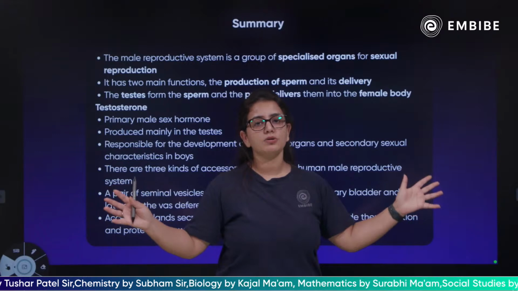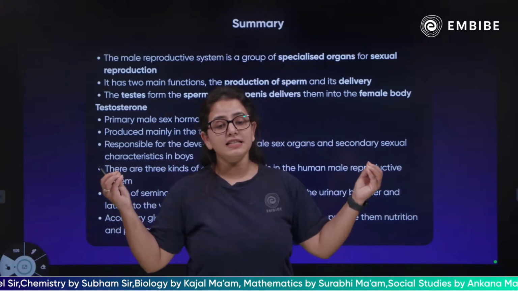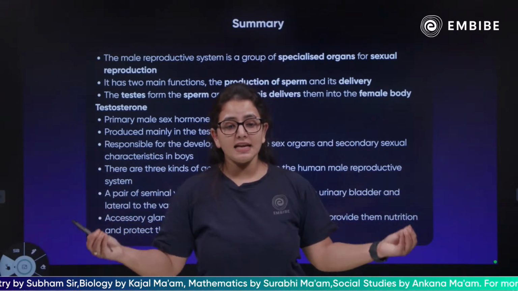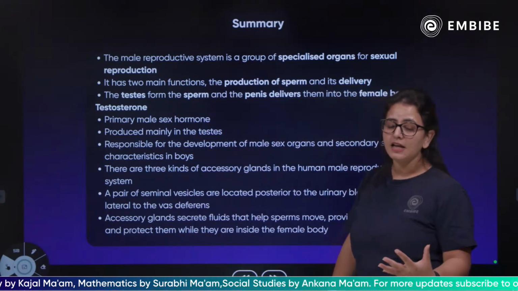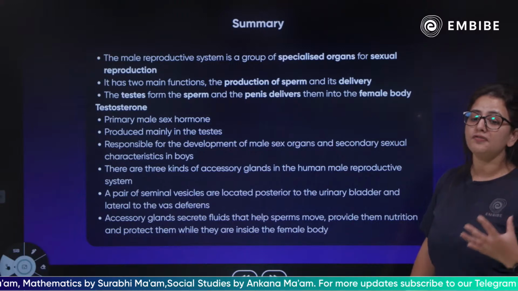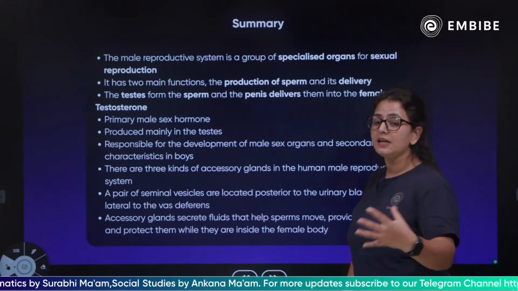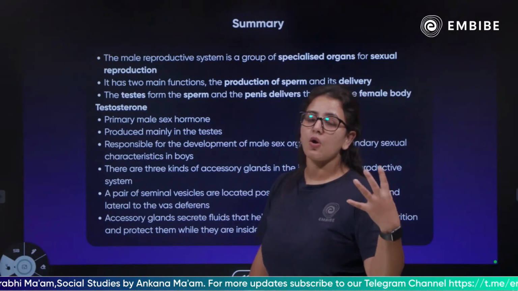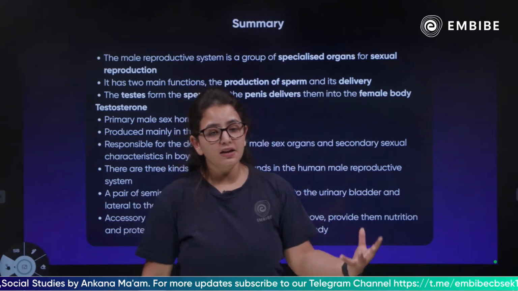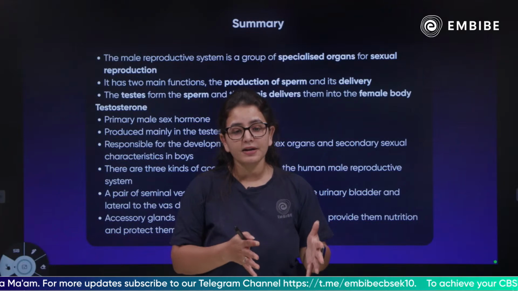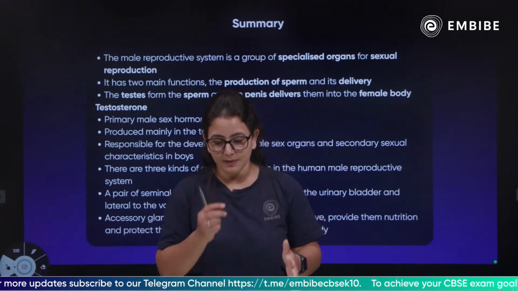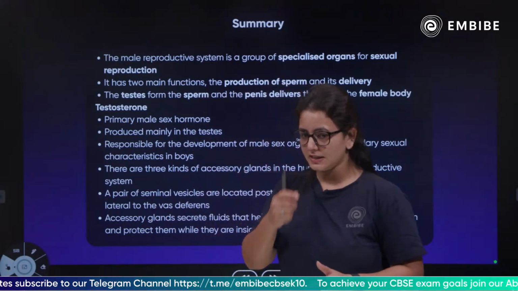We have discussed the specialized organs for sexual reproduction in the male: how the production of the male gametes takes place, how the delivery takes place, and how the different accessory glands assist in the formation of the seminal fluid, and how the ejaculatory duct and the urethra are connected. So we have discussed everything in detail.